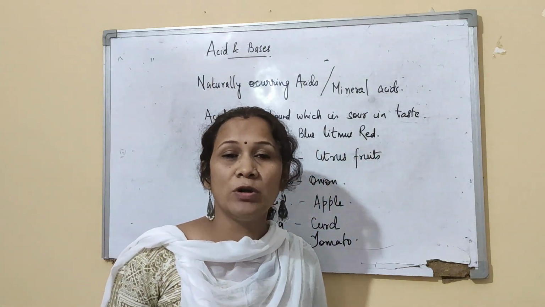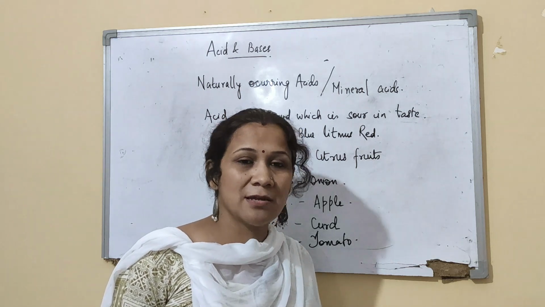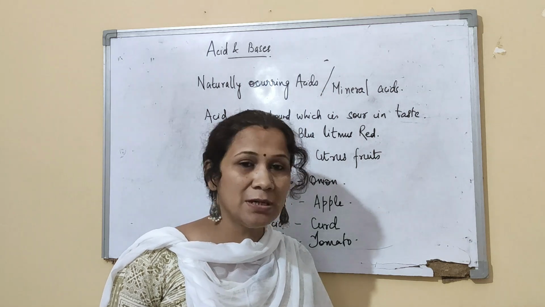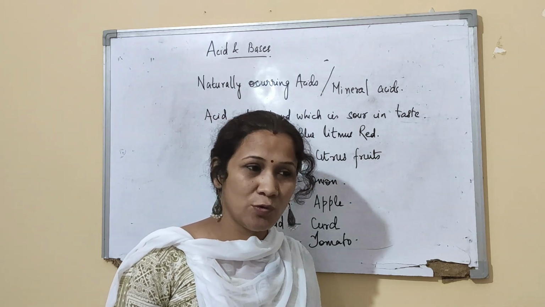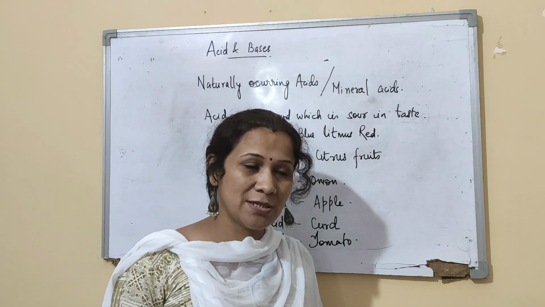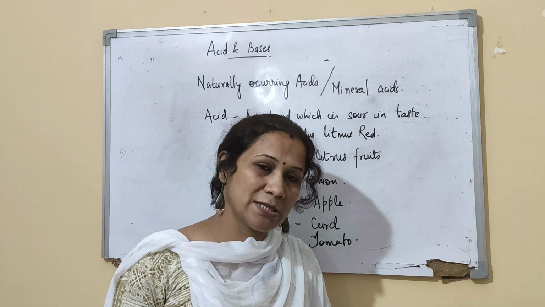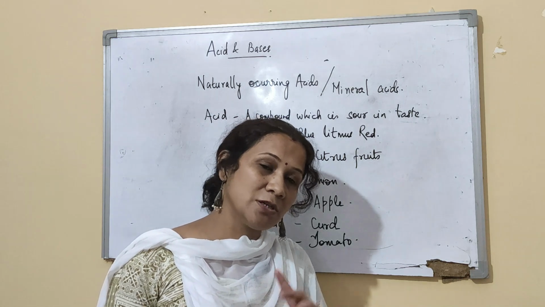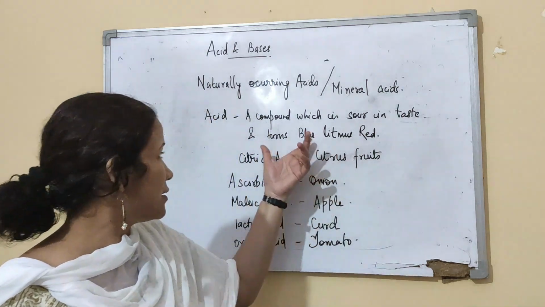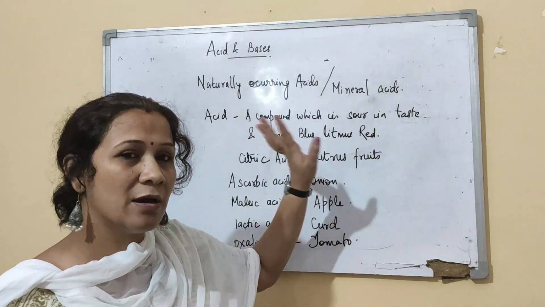Now we talk of blue litmus. Blue litmus is an indicator obtained from the lichen plant. It is a purplish dye, and when you extract the dye and treat it with acids and bases, blue litmus will turn red when treated with an acid, and red litmus will turn blue when treated with a base. So for an acid, the indication is that blue litmus turns red.